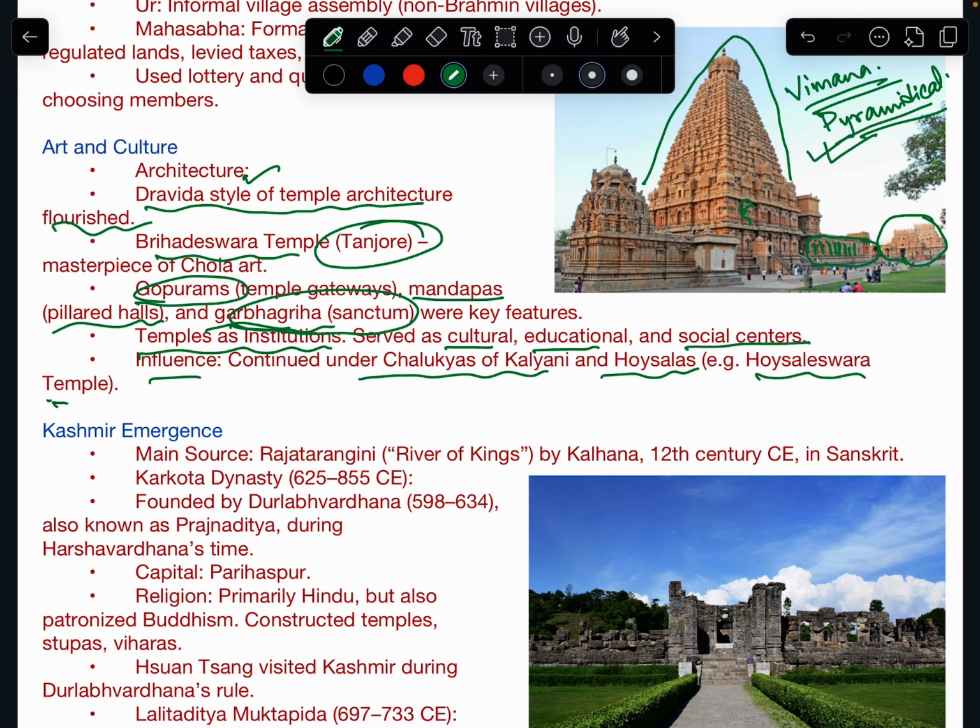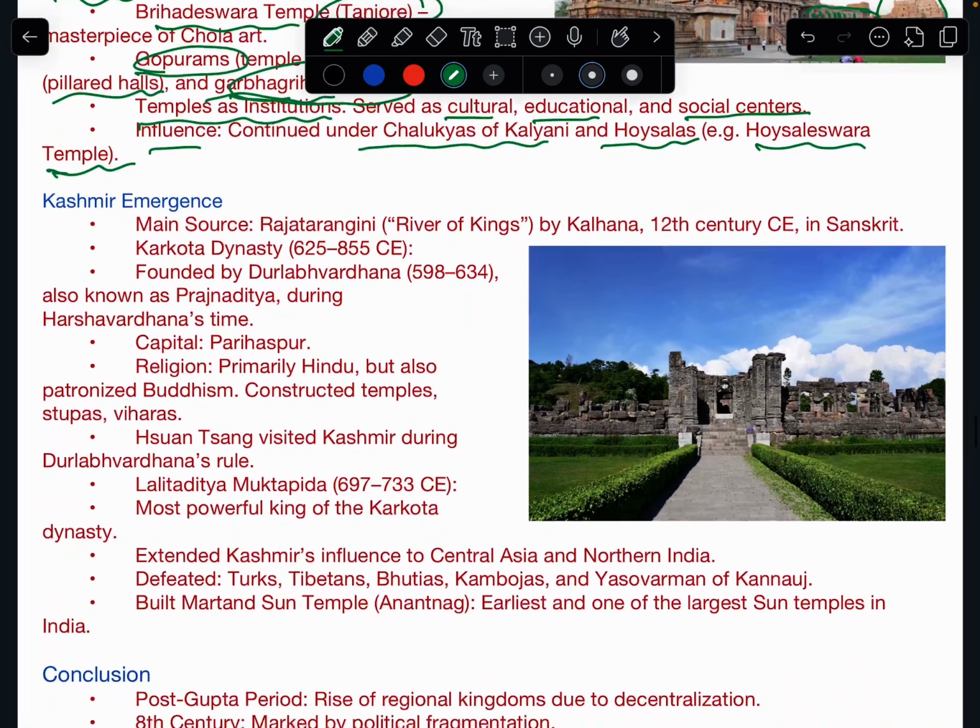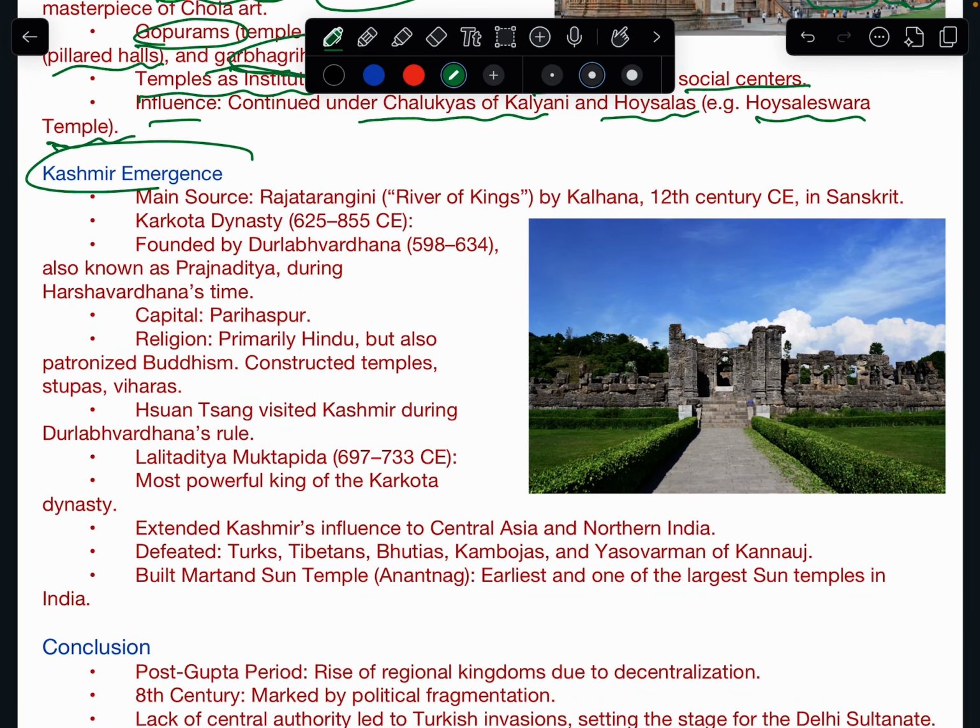the Hoysaleswara temple. Now we move to Kashmir's emergence. The main source is Rajatarangini. This book is very important and repeatedly asked in the exam. Rajatarangini was written in the 12th century in Sanskrit. So even then Sanskrit was popular in Kashmir.